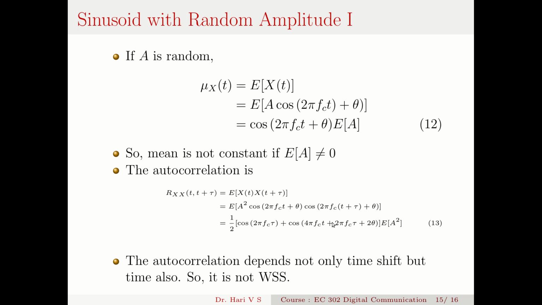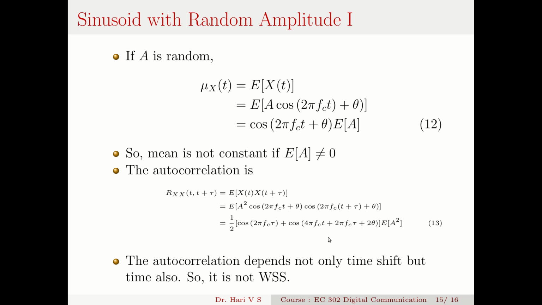Actually, it's the cos A cos B form, cos(A plus B) plus cos(A minus B), by 2. So it is half of cos(2 pi fc tau), this is the difference, and cos(4 pi fc t plus 2 pi fc tau plus 2 theta), this is the sum part, into the expectation of A squared. Now you can clearly see that this autocorrelation function is a function of t also, not only tau but t also.